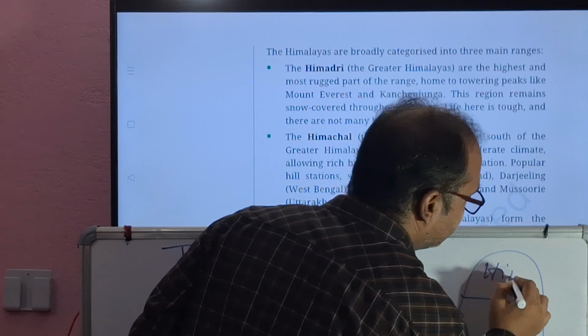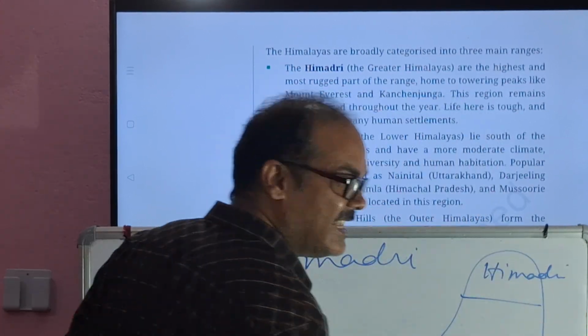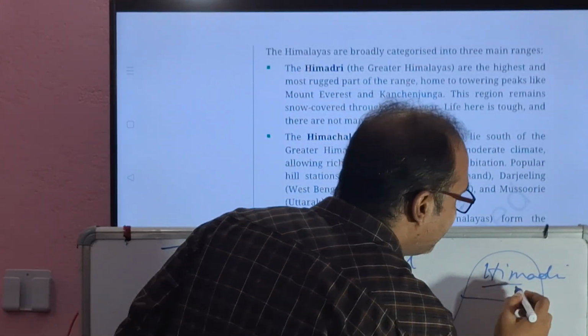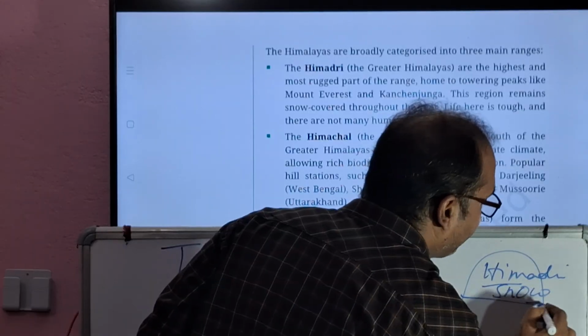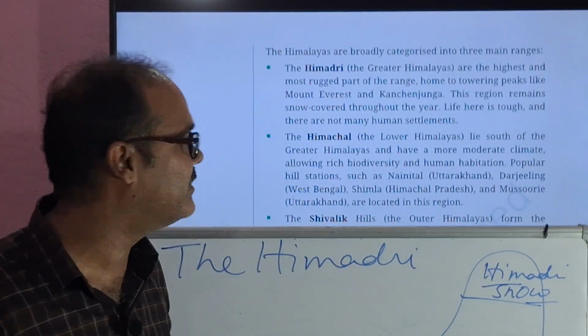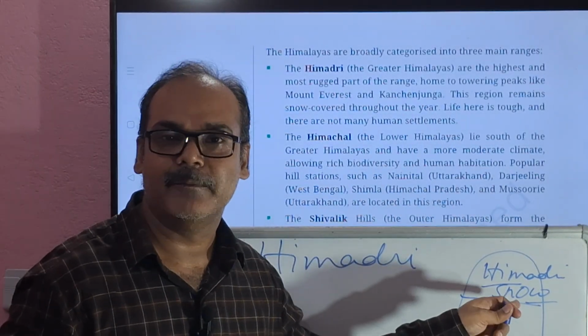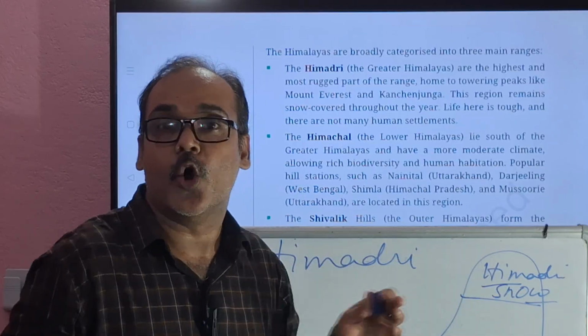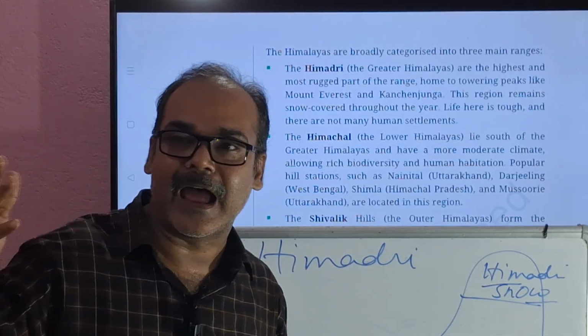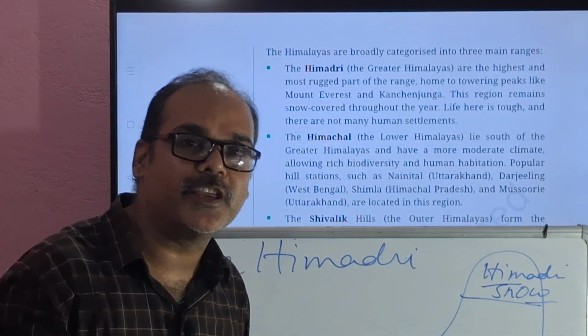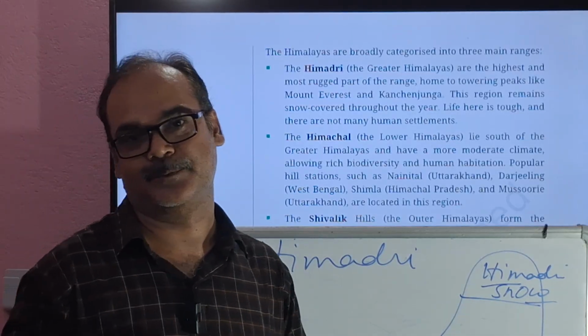This is Himadri. And you will see cold and dry winds, fully snow area, rugged mountains, all these things you will see at Himadri. People don't go there. Only the saints and the monks go there to pray and to meditate.